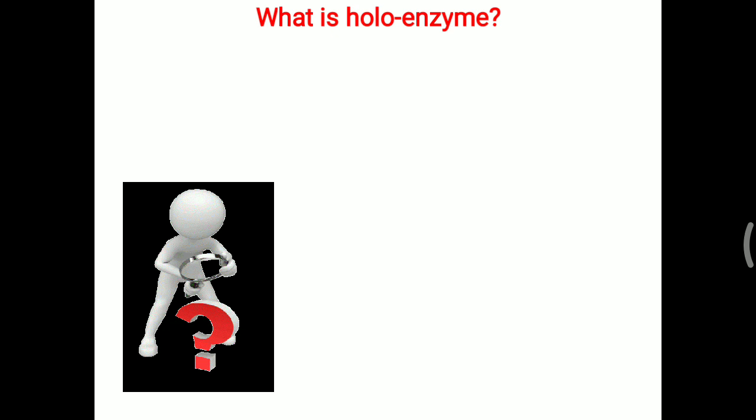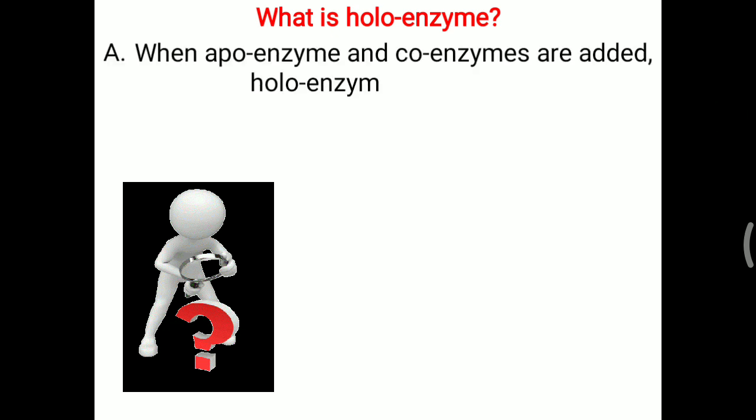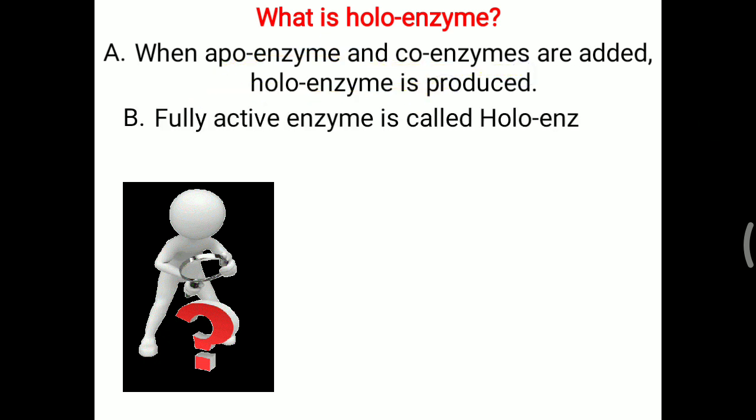What is a holoenzyme? The protein part of an enzyme is called the apoenzyme, and the non-protein part is called the coenzyme. These two combine to make a molecule called the holoenzyme. So the fully active enzyme is called a holoenzyme. These are all important Viva questions.